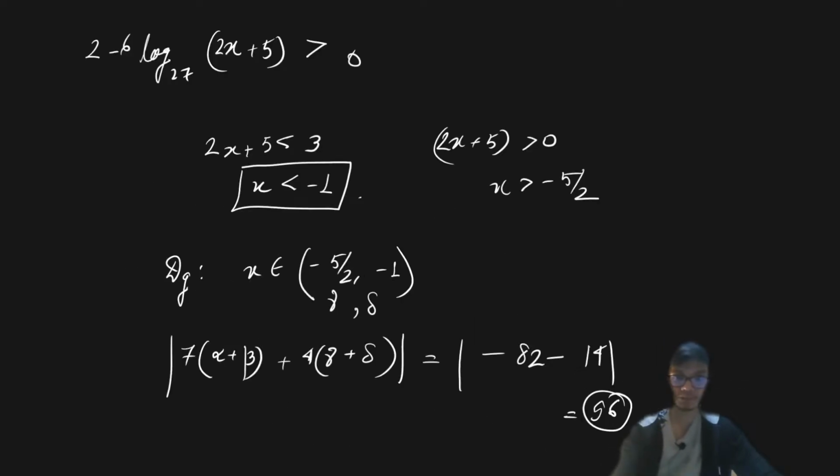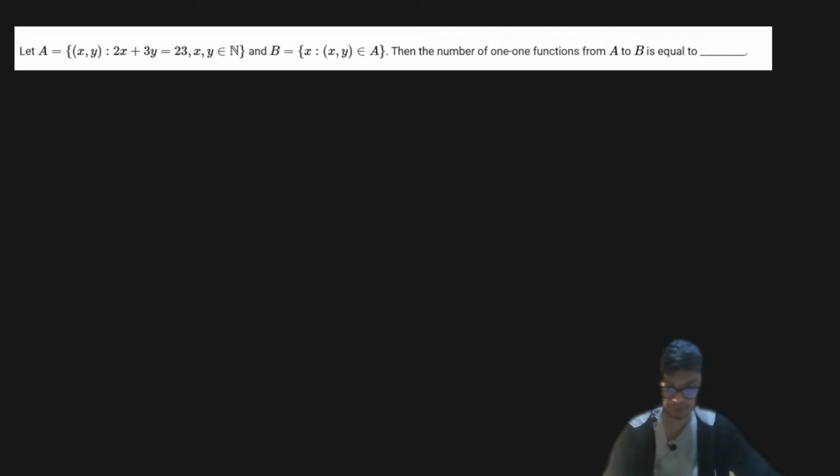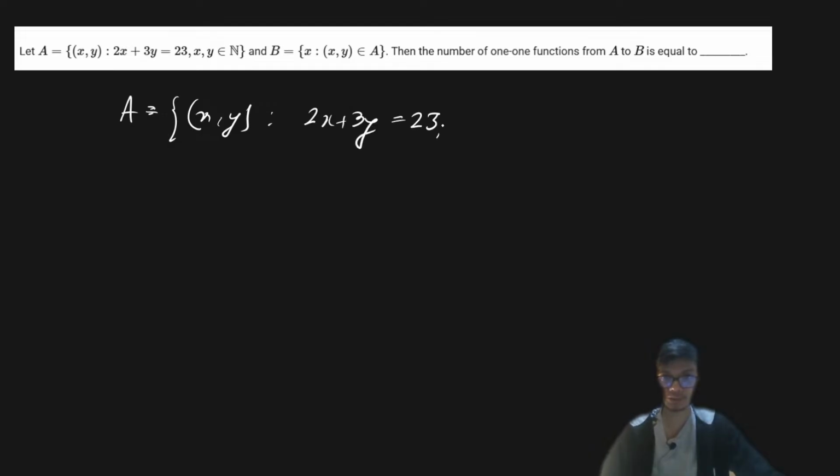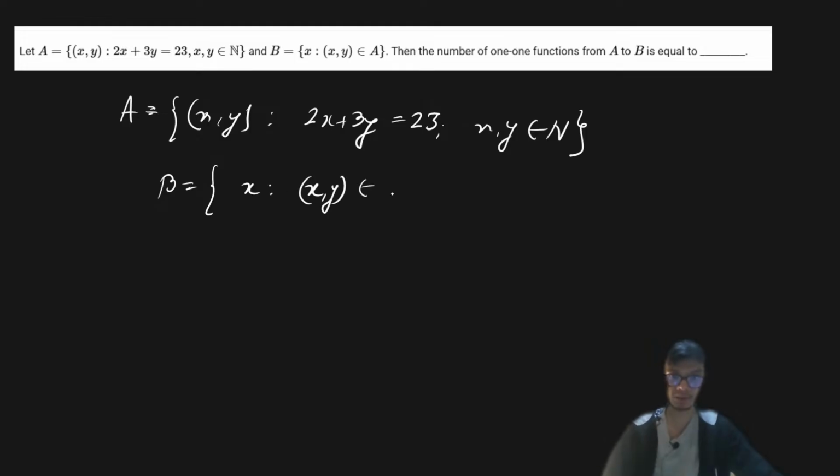Okay, that being said, let's move to the next problem. Here we have to talk about the number of one-one functions that can be defined. Let's see the set A, which consists of the elements x comma y such that 2x plus 3y is equal to 23, and x comma y belongs to natural numbers. And then we have another set B of x such that x comma y belongs to set A, and you have to find all that x.